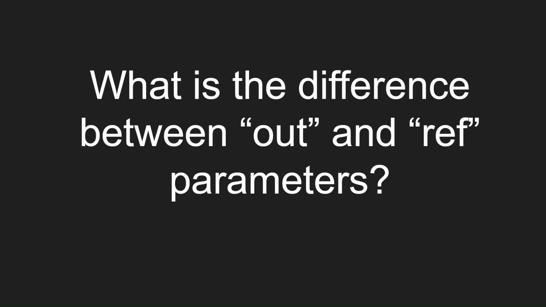What is the difference between out and ref parameters? When to use out and when to use ref? So in case of out parameter, we need not initialize it before passing it. But in case of ref parameter, we must initialize it before passing, else it will throw an error. Out parameter must be initialized before returning. For ref parameter, initialization is not necessary before returning. We use out parameter to return a new and fresh value, and we use ref to modify an existing value.